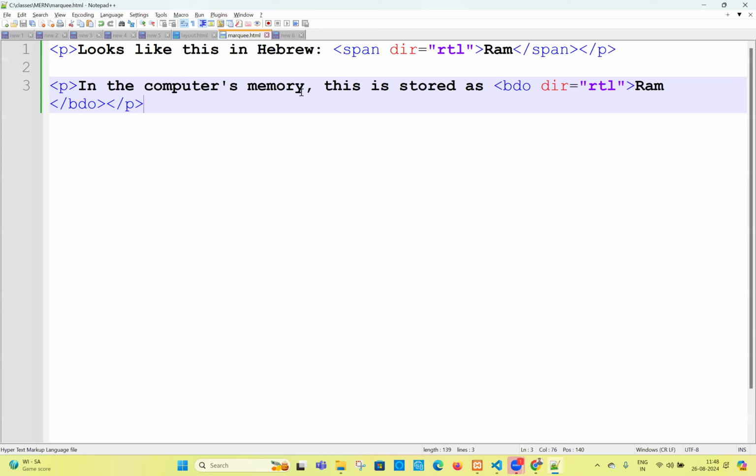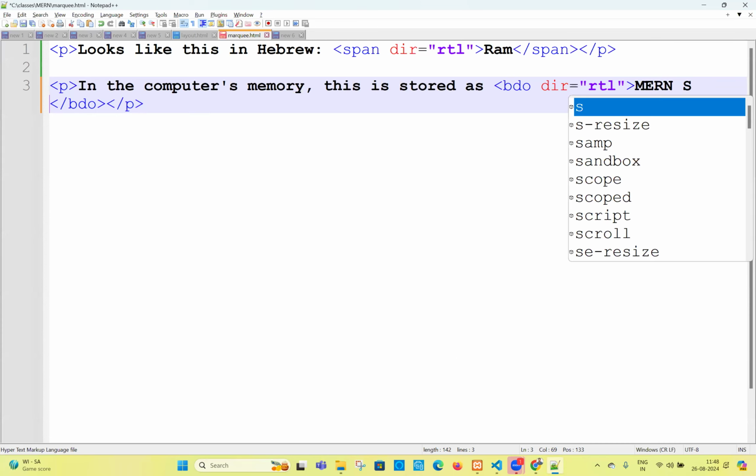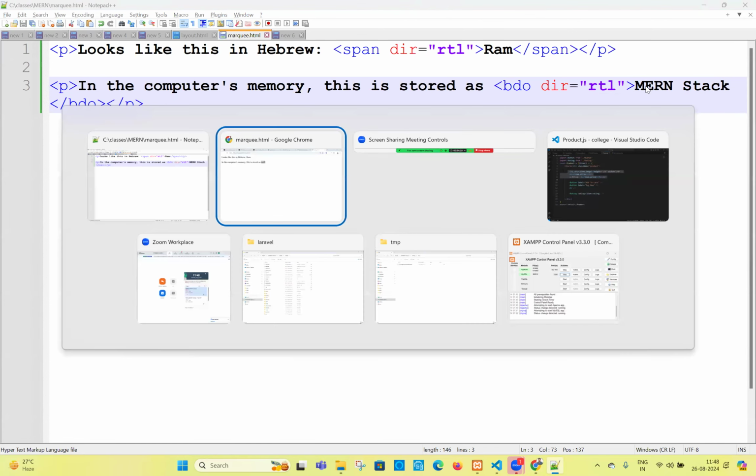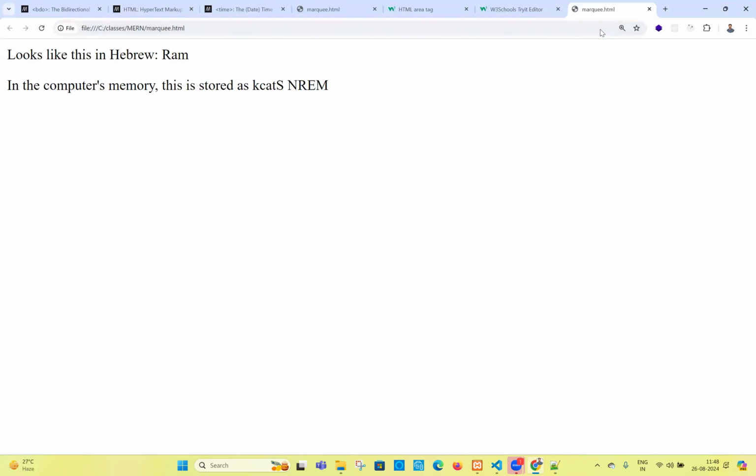How can I reverse the string? For example, you write anything. I'm writing MERN stack. If I write this, this MERN stack will be reversed. 100% this is going to be reversed. If you go and check this now, MERN stack got reversed. In an interview, JavaScript interview question: how can we reverse a string without using any predefined function? We have to write our own logic. In HTML, how can I reverse a string? Interview question. In HTML, how can you reverse a string?